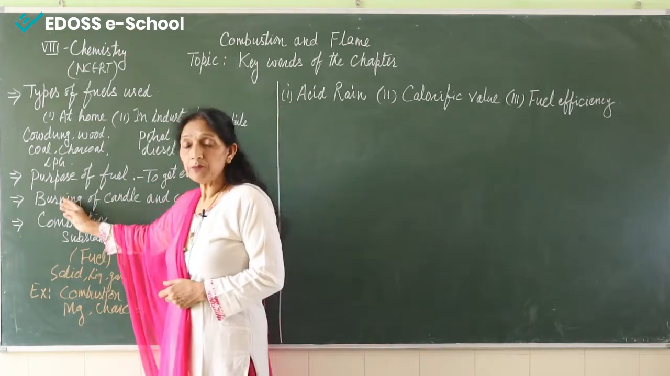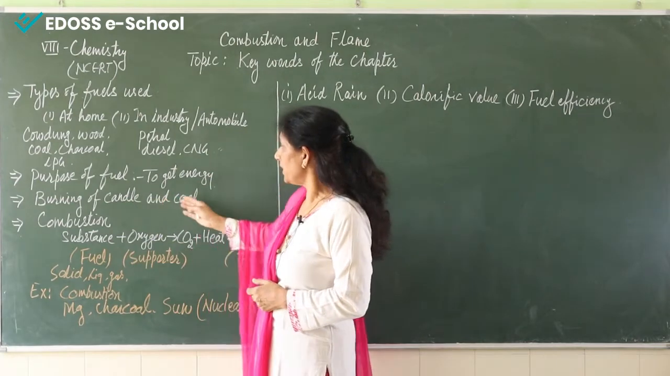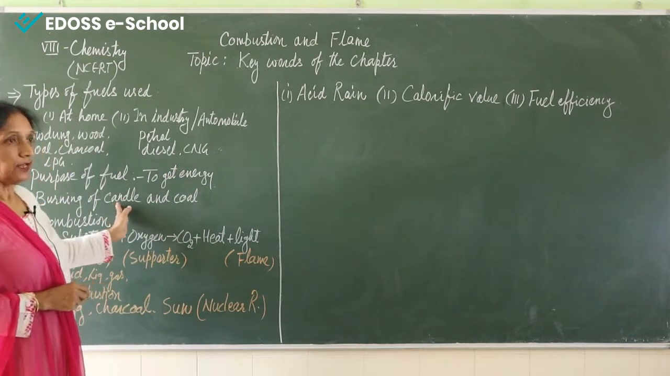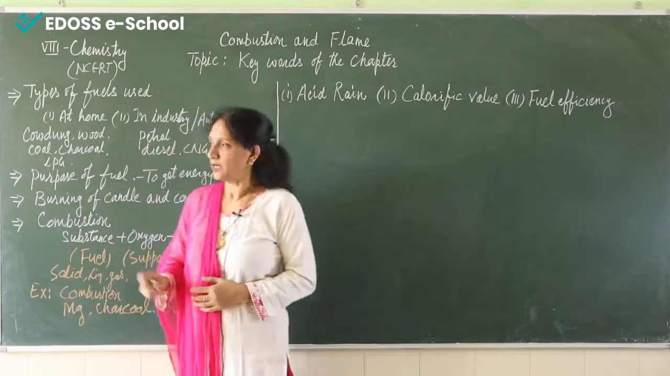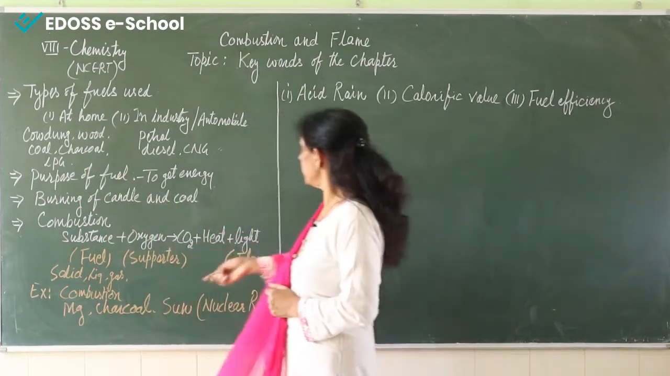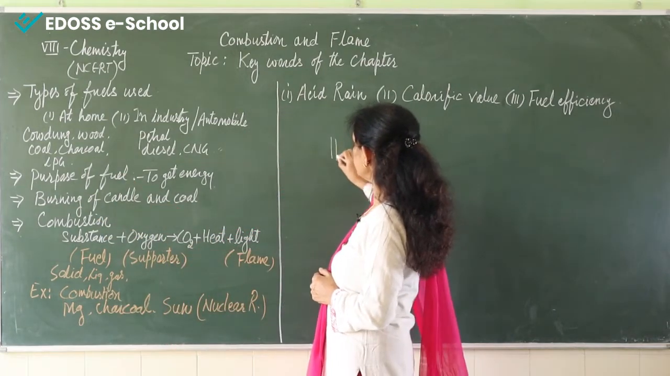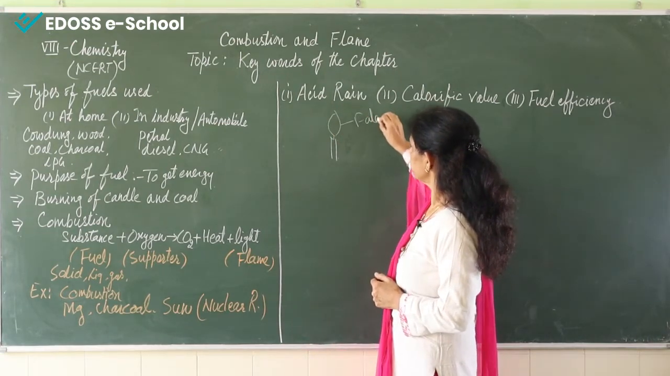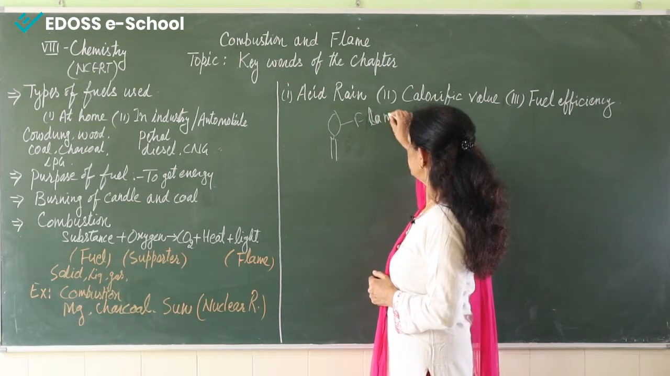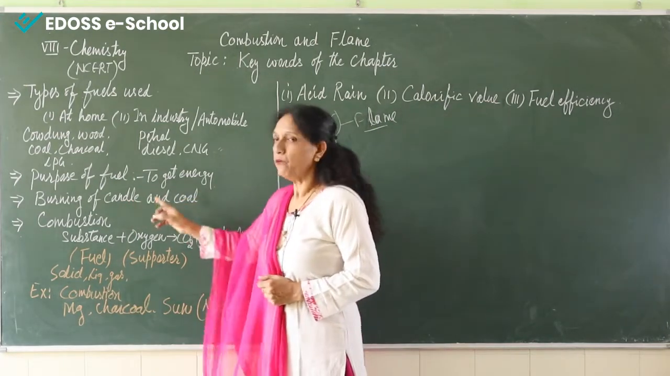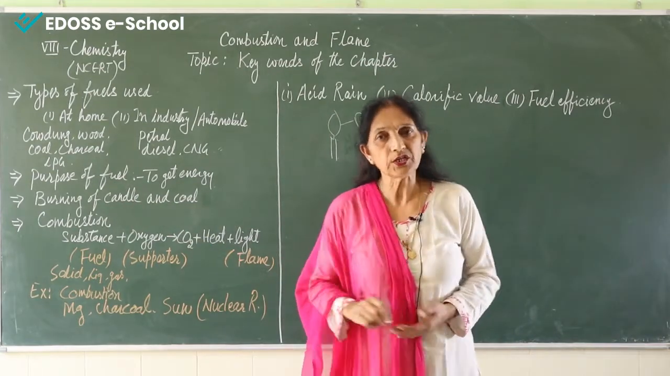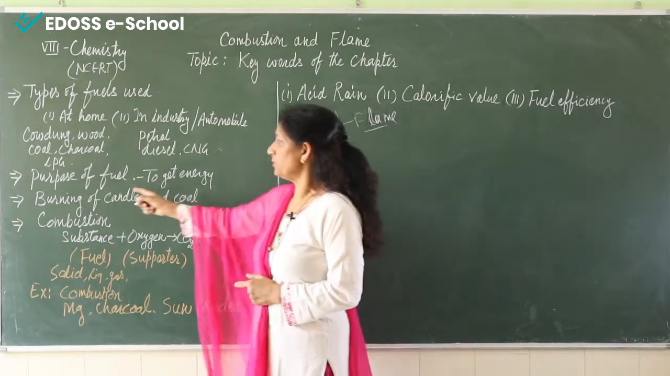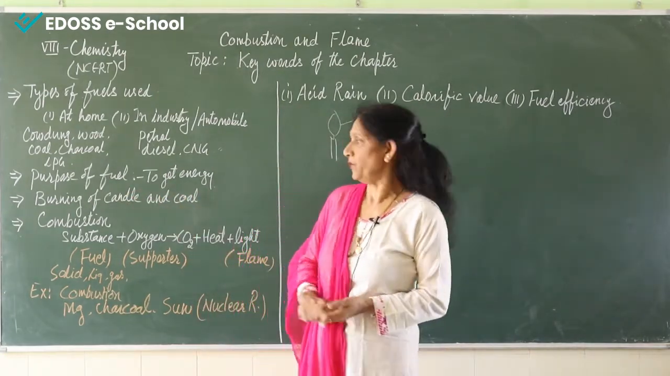Now we burn a candle also and we burn coal also. So what is the difference between burning of a candle and burning of coal? See here, when we are burning a candle, we are getting a flame also. Burning of a candle is producing flame, whereas when we are burning coal, it is not producing any flame. It is only giving us heat. So this is the difference between burning of candle and burning of coal.